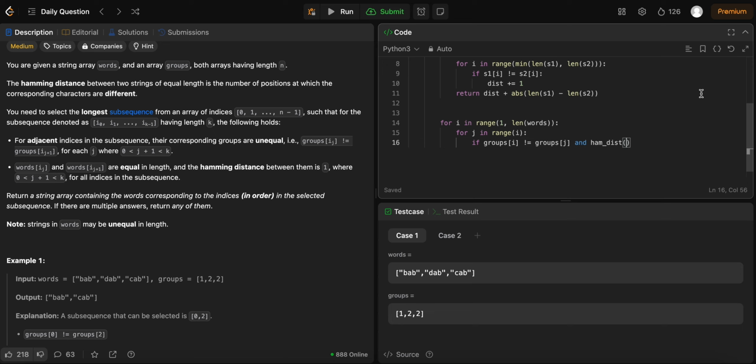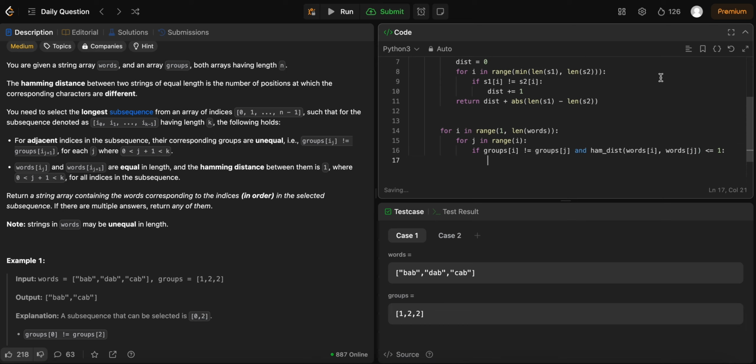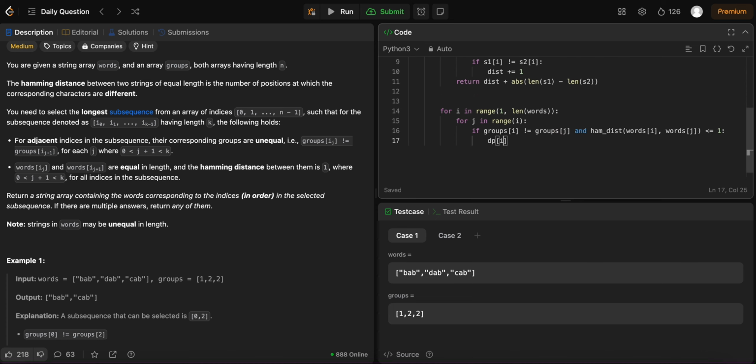having distance, I think that's what I got. Yeah. So having distance of words I and words j is smaller or equal to 1. Well, that means it is a valid one that we can do. So dpi will be equal to the running max, so like the current longest, or we look at dpj.